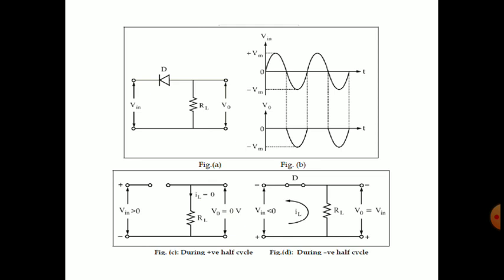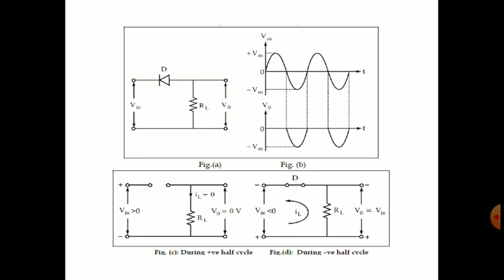See the working. First you should see the working. First draw the circuits. Everybody must draw the circuit. Figure A circuit only, the figure A circuit. With the input source, we connected the diode D in series and the load RL, load resistor, and we are taking the output at the resistor, right?